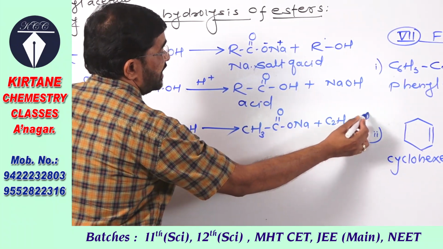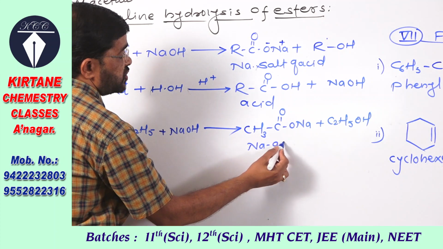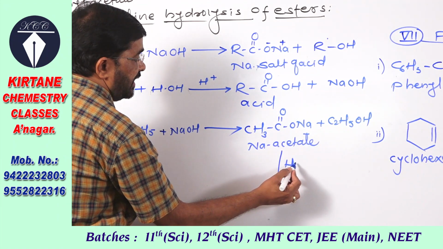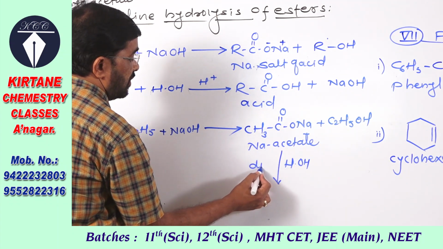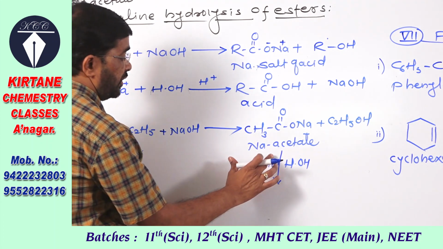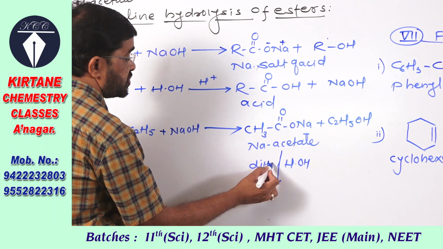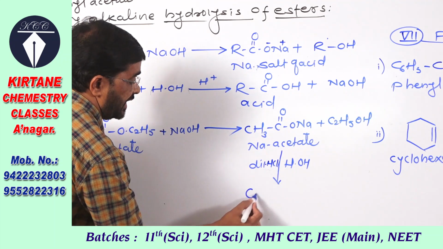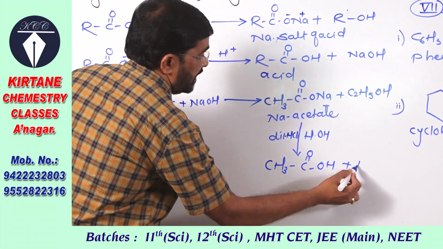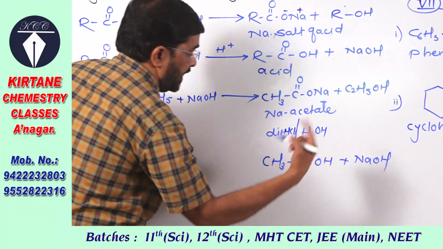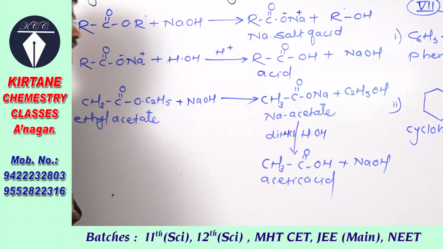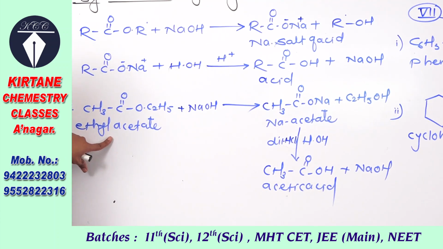Sodium acetate in the first step, and this sodium acetate in the second step is hydrolyzed using water in the presence of dilute acid, dilute HCl, then it gives CH3 C double bond OH, and the byproduct is NaCl. So here it gives acetic acid, ethanoic acid is obtained, acetic acid is formed.